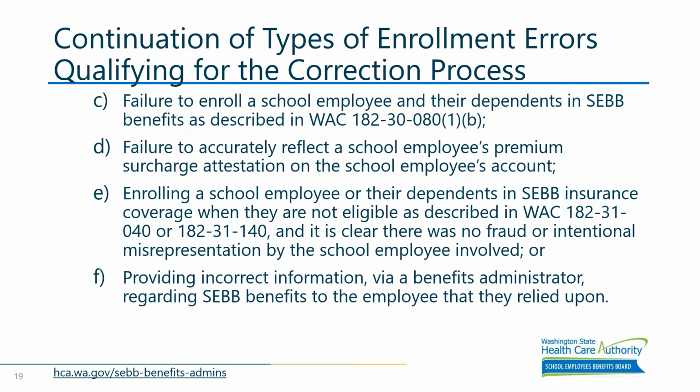And then the last one has been added in the last couple of years for PEB and for SEBB, and that's when BA or whoever's talking to the employees regarding benefits, and they actually misrepresent information or rules or eligibility that the employee relies upon. And it can sometimes result in the employee missing a deadline or not submitting the correct documentation, which affects their enrollment.